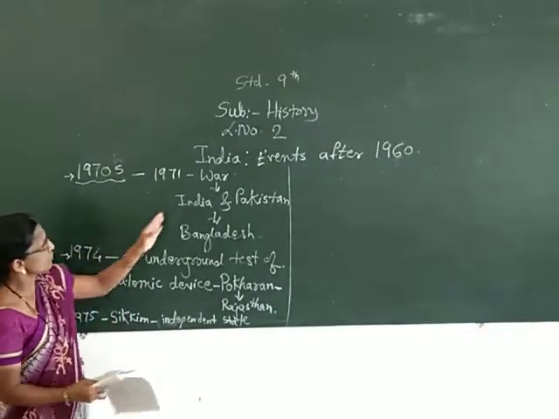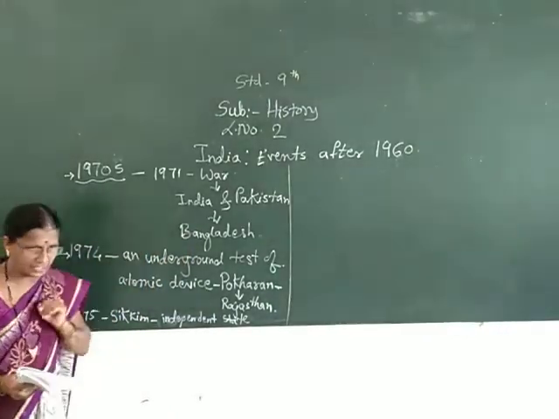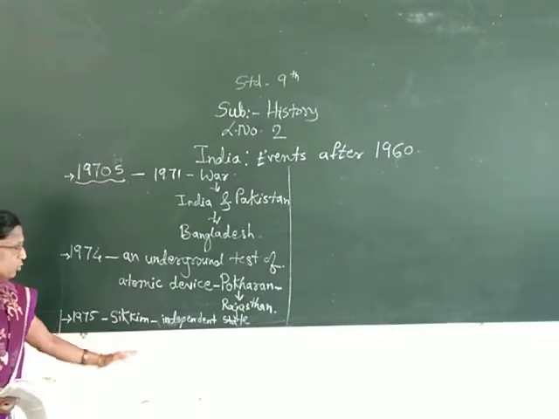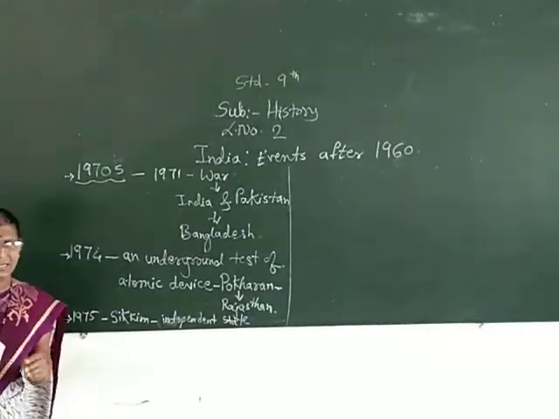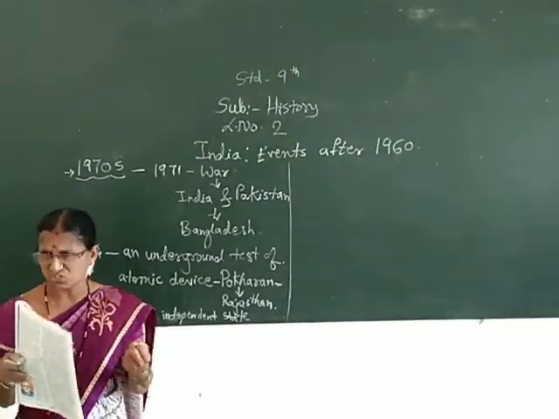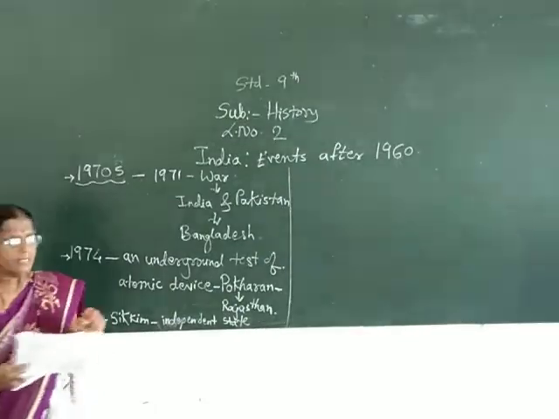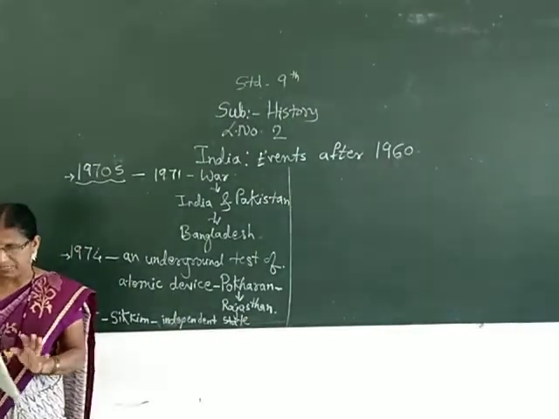First we saw Bangladesh got separated from India and was recognized as an independent country. Now Sikkim also became a state, and that is when all the people in India became unstable. Everyone wanted to form their own state, and that is why the political situation of India became unstable.